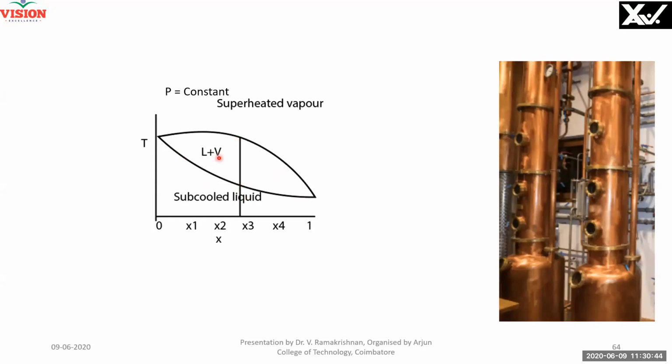For water, it will be a single line. It will be a horizontal line. For constant pressure, it will be a horizontal line. Latent heat is added at a constant temperature. It will evaporate completely at a constant temperature. But this is a mixture. Like for example, I take an ammonia water mixture. Ammonia concentration is shown here. Now, the diagram for that will be like this.